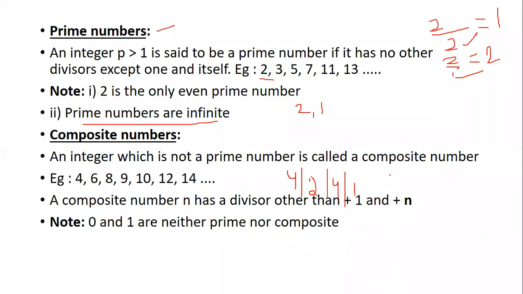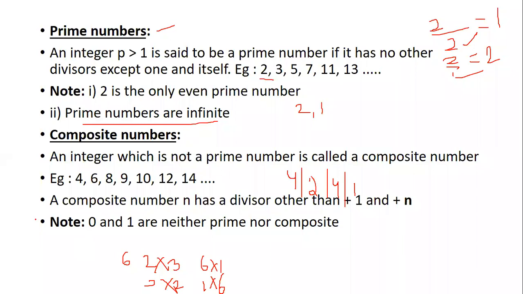Now how to understand easily? Check the tables. Okay, 4 ones are 4, 2 twos are 4, 1 fours are 4. If you take 6, 2 threes are 6, 3 twos are 6, 6 ones are 6, and 1 sixes are 6. See, you have more numbers which is getting divided. So that is composite number. Easy definition: an integer which is not a prime number. If it is not a prime number, it is called composite number.